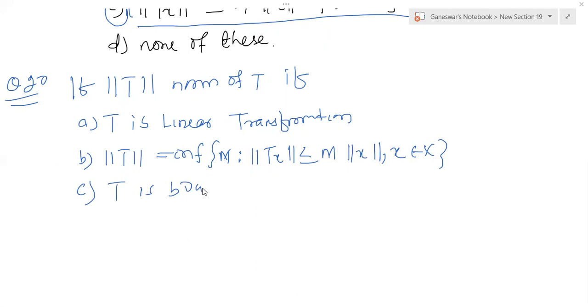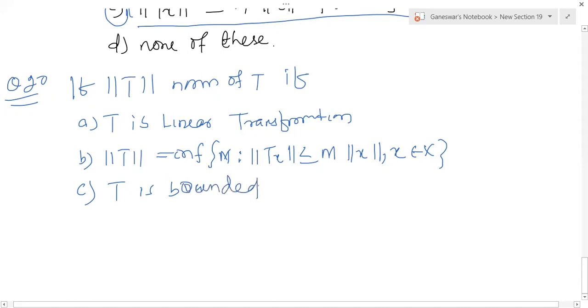Just see, that is T is bounded for us. This is T is bounded, B-O-U-N-D-E-D, bounded. All of the above. D option is all of the above.